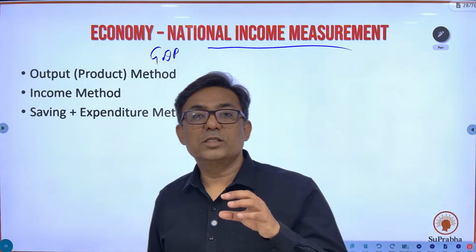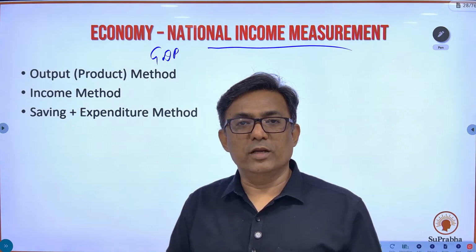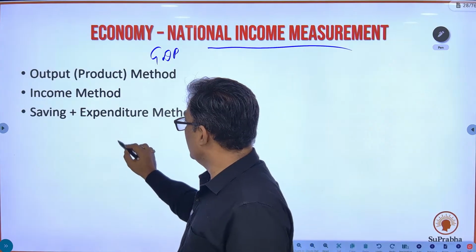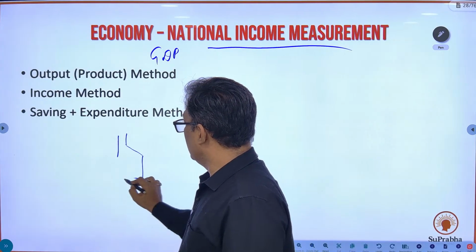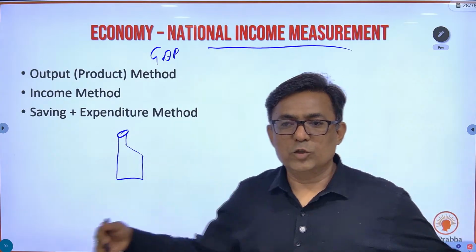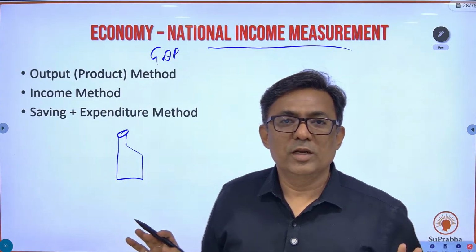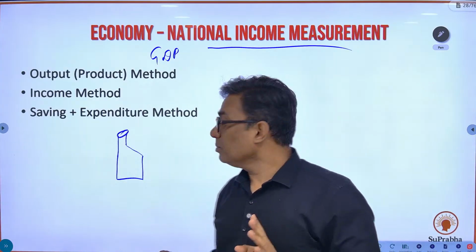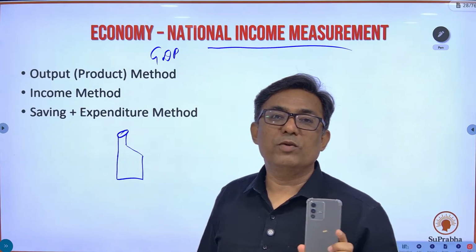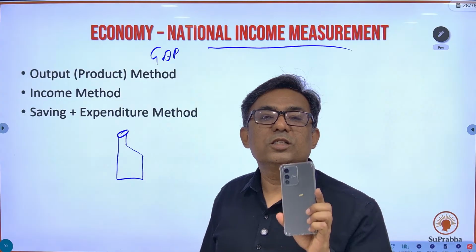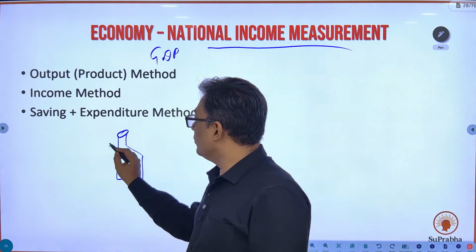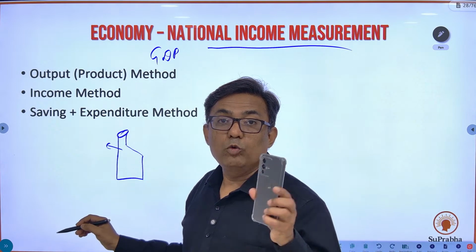Again, let us simplify the economy to understand the concepts. Suppose this is an industry. There is only one industry in this country. This small classroom of ours is our country, and in this country there is only one industry. This industry has manufactured this mobile phone in one financial year. So what is the GDP of the country? The GDP of the country is nothing but the value of the output.